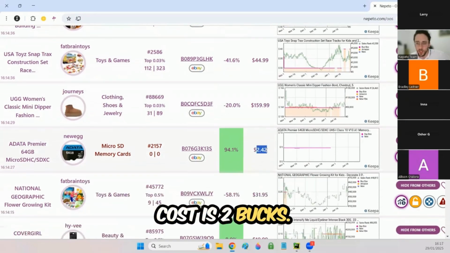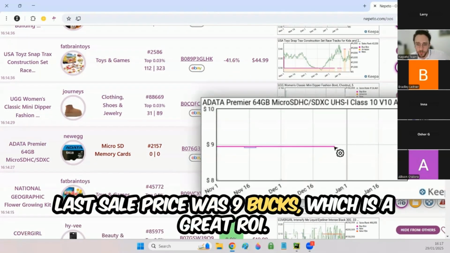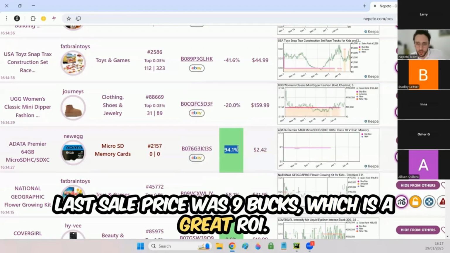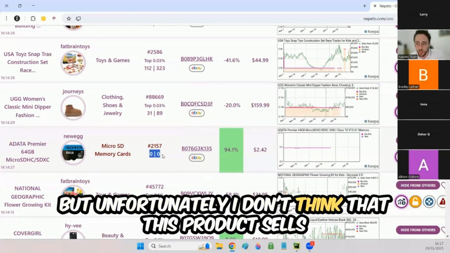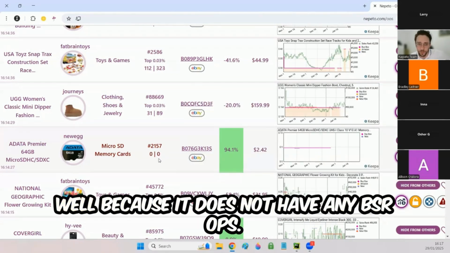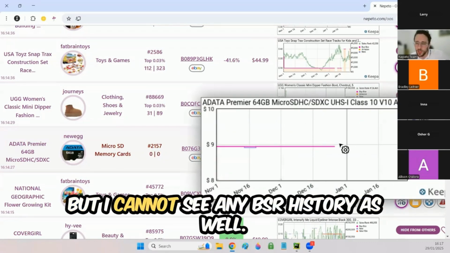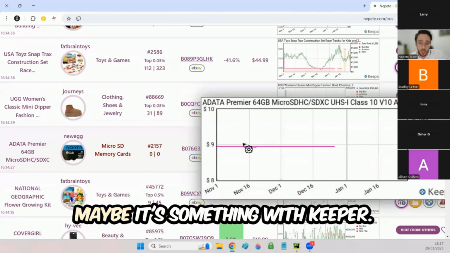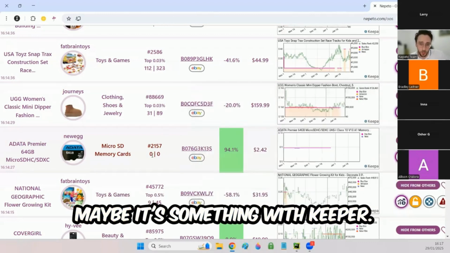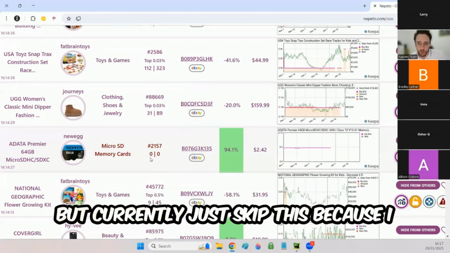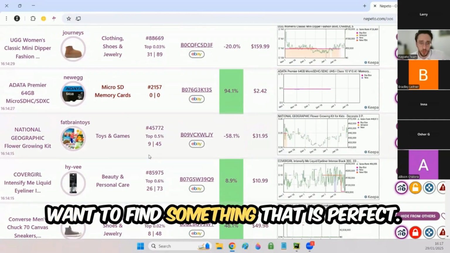Cost is $2. Last sell price was $9, which is a great ROI, but unfortunately I don't think this product sells well because it does not have any BSR drops. I also cannot see any BSR history. Maybe it's something with Keepa. So it may be interesting, but currently I just skip this because I want to find something that is perfect.